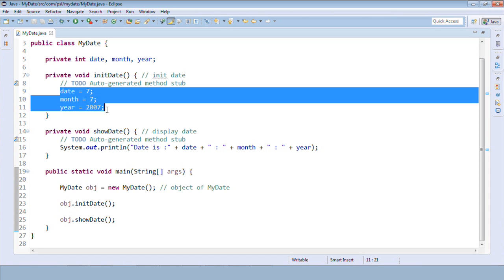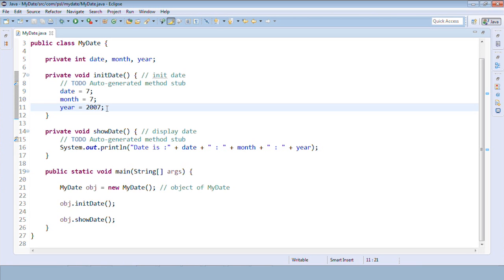We are hard coding values here, right? So rather than hard coding values, rather than initializing variables, what we can use is a constructor. So let's understand what you mean by constructor in Java. Okay, we already know why we use constructors, right? You might have studied in C and C++ that constructors are to initialize the variables, right?